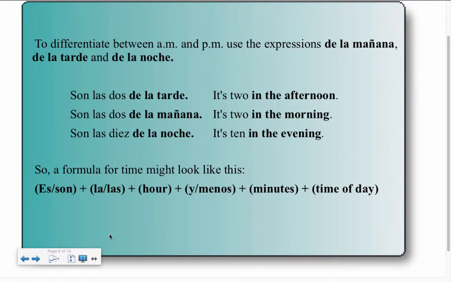And always use the feminine article la or las, indicate the hour of the day, and then depending on how specific you are, you may just give the expression for the time of day, de la mañana, de la tarde, de la noche, or you may specify how many minutes past the hour, how many minutes into the hour. In the case that you're going to say the minutes into the hour, you would say y. And just to reiterate, if you're going to say how many minutes until the next hour, you would use menos.